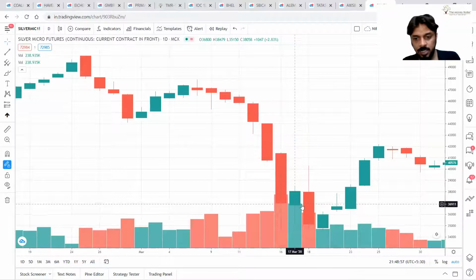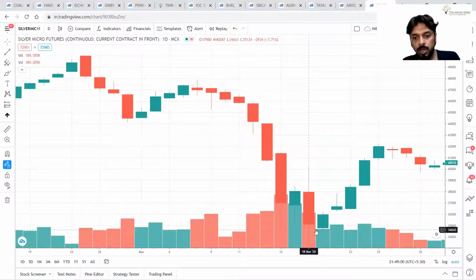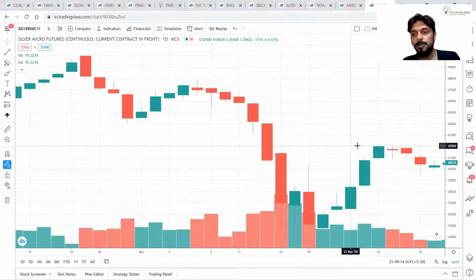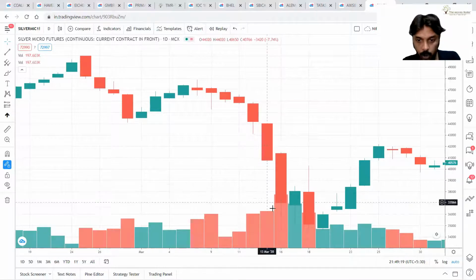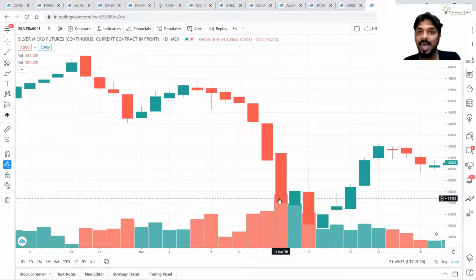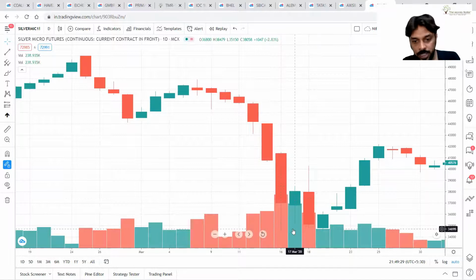Here, prices try to touch the previous low. They were not successful in breaching the previous low. And then reversal happened. And you can see the lower volume. From 34,000, prices went back to 42,000. And this is now your selling climax. Climax means end of the trend, end of the downtrend. Okay. Now, here prices tried to touch this low and they were not successful in breaching it.